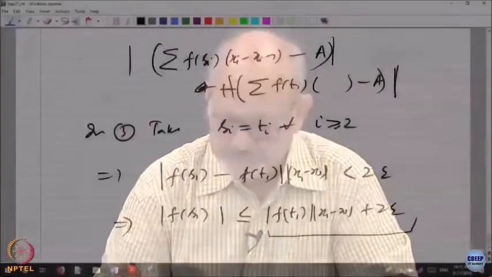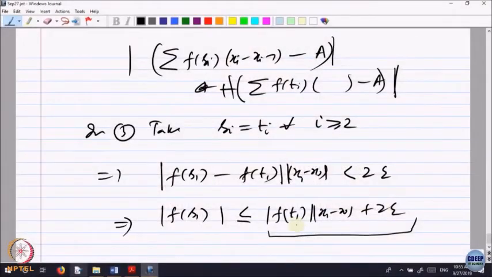And now look at this quantity. F of t1 is a value at some point t1, and then the length of the interval. So, this is less than or equal to some number. F of t1 is the value of the function at a point t1 of your choice. You can take t1 to be the left hand point a, so f of a into the length. You can bound the length of the sub interval by the total interval, b minus a, plus 2 epsilon.